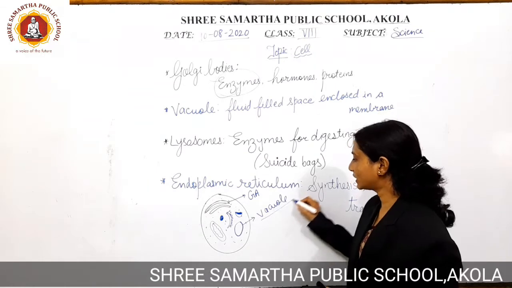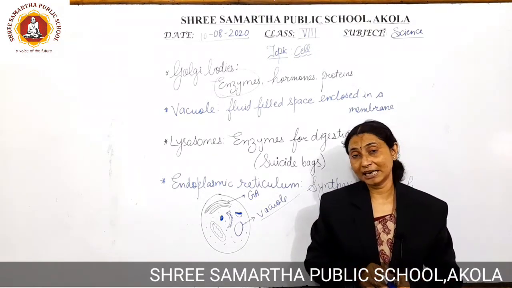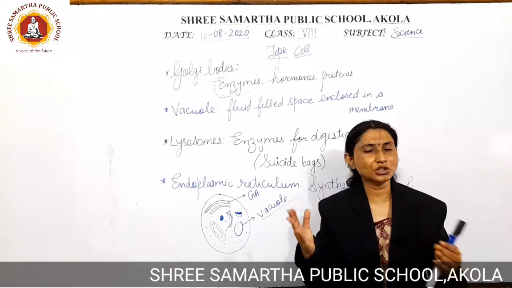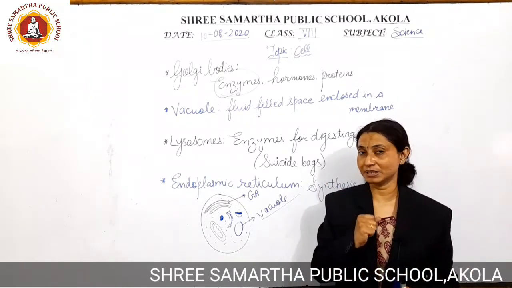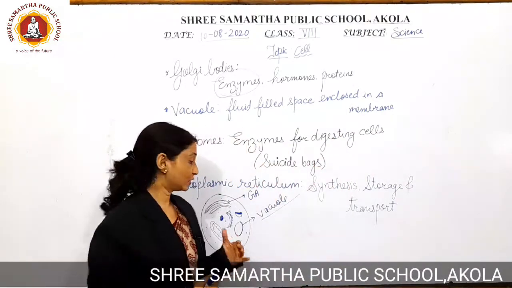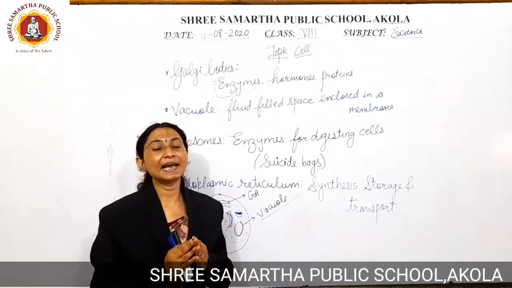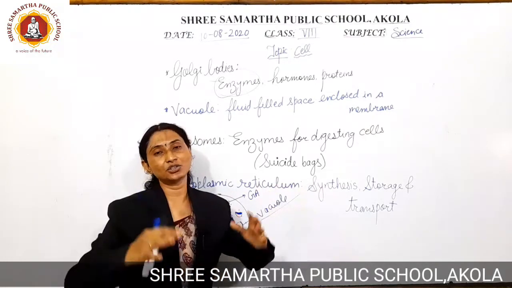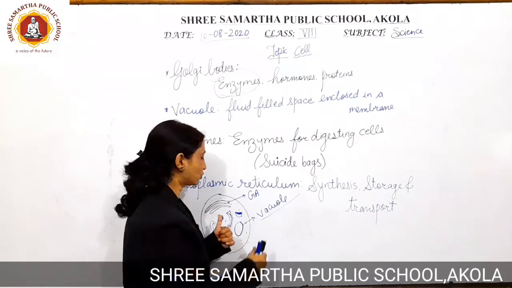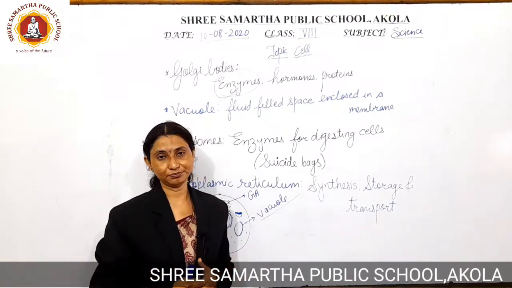Now what is a vacuole? Why is it essential in both plant and animal cells? How is the structure of this vacuole in plant and animal cells? Before moving to it, I would like to tell you that vacuoles in a plant cell are bigger and larger in size as compared to the vacuoles present in the animal cell.